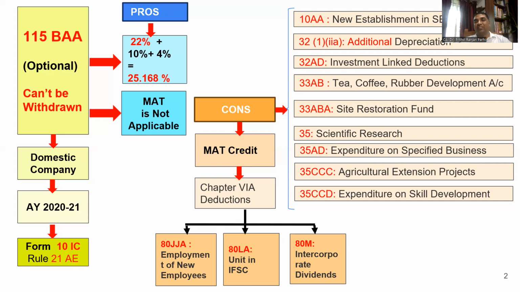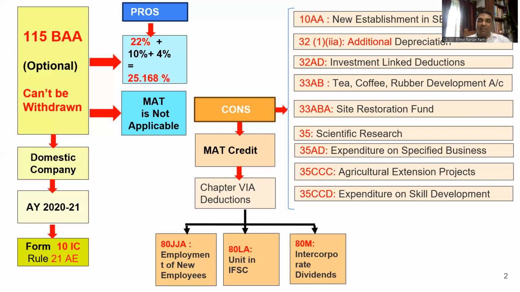35CCC, agricultural extension project, and 35CCD, expenditure on skill development. So these are the series of sections under which some deductions are available to domestic companies, and domestic companies shall be losing all these deductions if they opt for 115BAA.